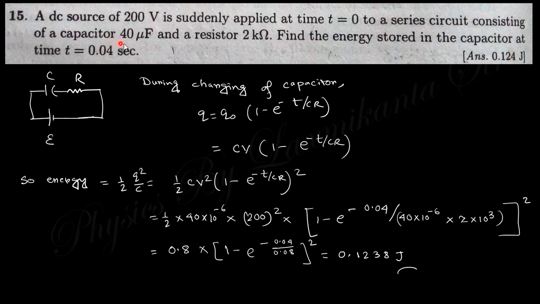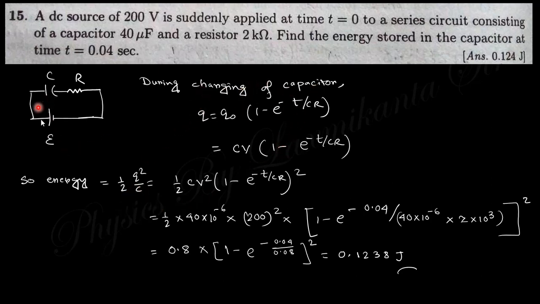Next question. A DC source of 200 volt is suddenly applied at time t equals 0 to a series circuit consisting of a capacitor of 40 microfarad. So this is capacitor C, this is resistance R, and this is the voltage EMF. So the energy stored in the capacitor.